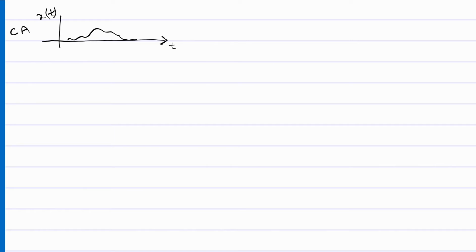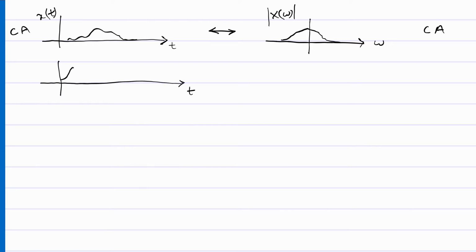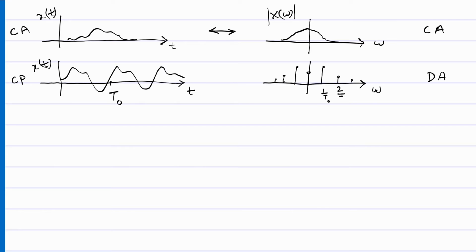Okay, so this was a very short refresher of Fourier transforms, but now I'm going to give an overview of how Fourier transforms are working. Let us imagine the first case when x(t) is a continuous and aperiodic signal. Then my X(omega) will also be continuous and aperiodic. Now if I make my x(t) periodic with a period T naught, so x(t) is continuous and periodic, what happens to my X(omega)?